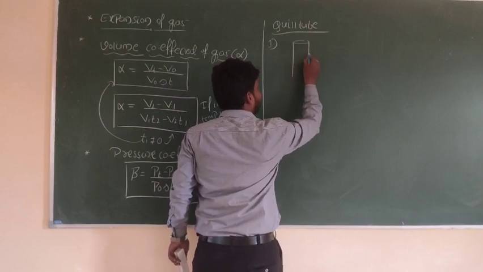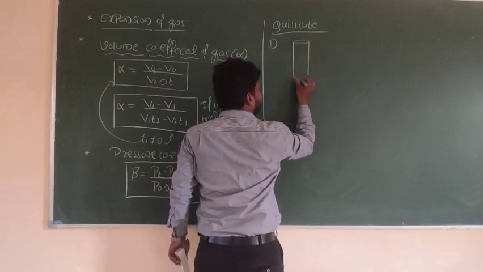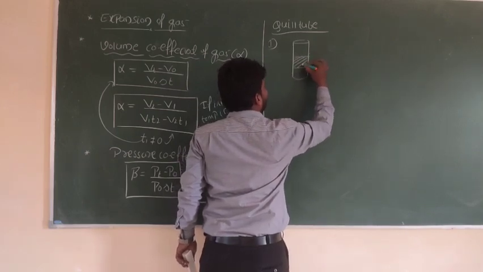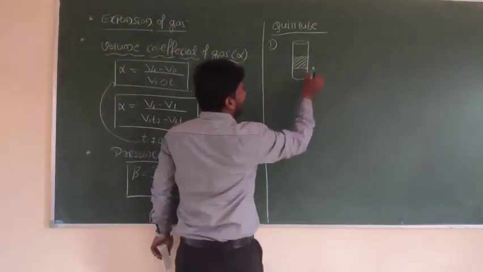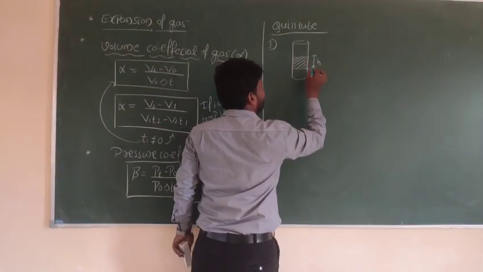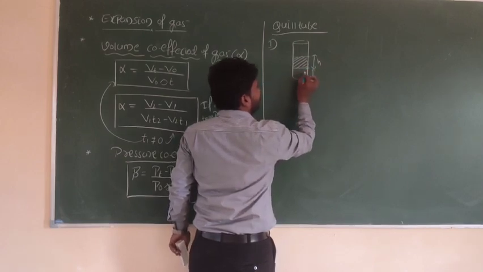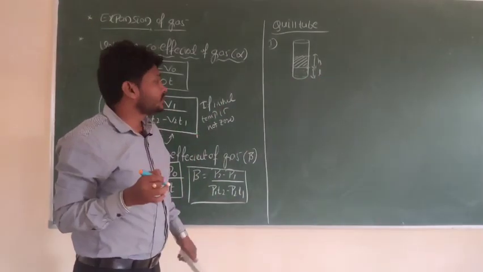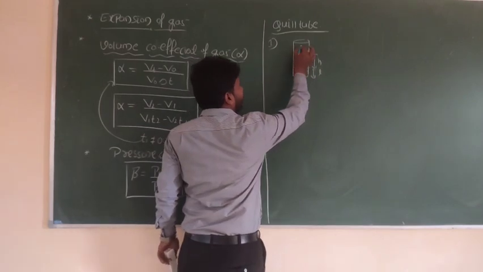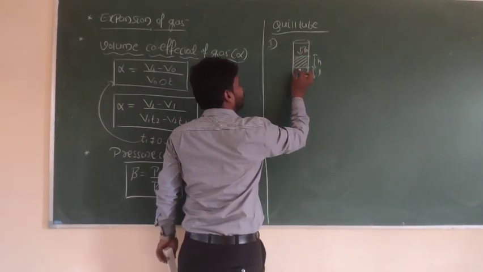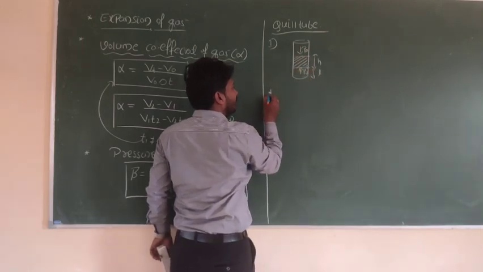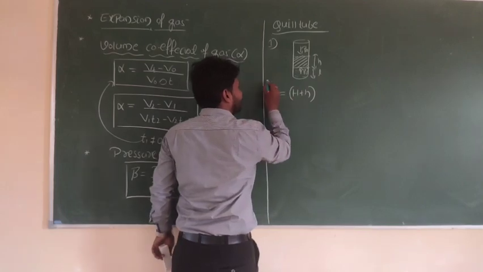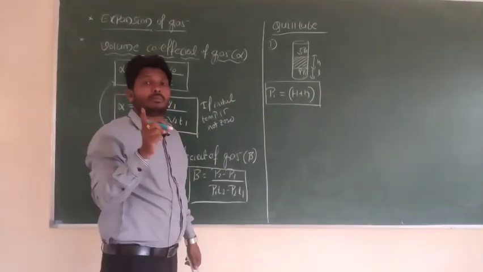This is one capillary tube. The open end is in the upward direction. This is the closed end. A mercury pellet is introduced between the closed end and the open end, right? Let small h be the height of the mercury pellet, and the air is trapped between the mercury pellet and the closed end, so that length will be L. Let P naught be the atmospheric pressure. What about the pressure in the upward direction? Pressure P1 is equal to H plus h, where capital H stands for atmospheric pressure.